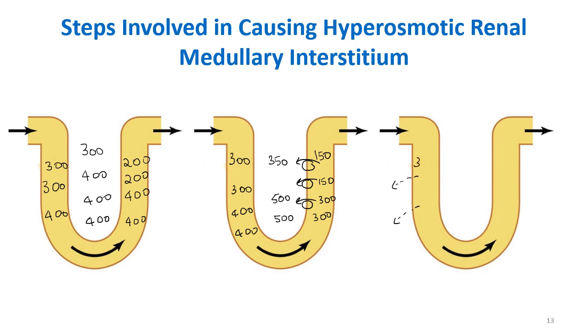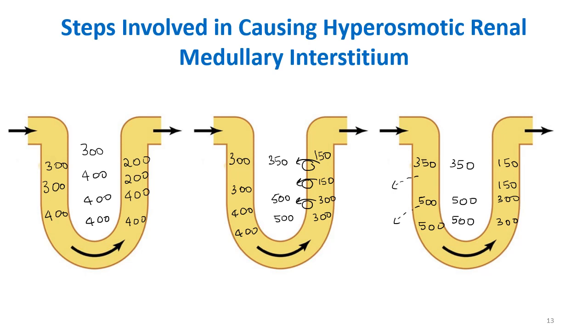So suppose here it was 350, right? So the fluid in the thin descending limb will also become 350, and then it was 500 here. So the fluid here will also be 500. So here 500, here also 500. And in this part it was 300, 300, 150 and 150, right? So here you can see that a slight gradient is being established in the interstitium from 300 to 350. Now this step will continue until a proper gradient is established.